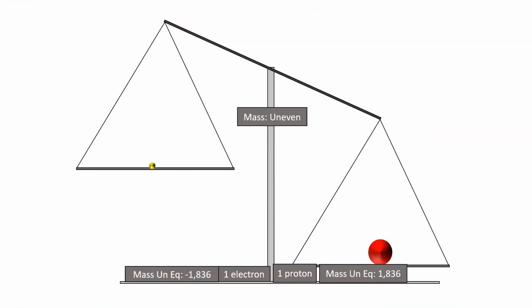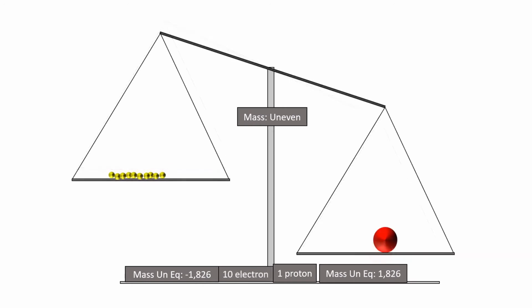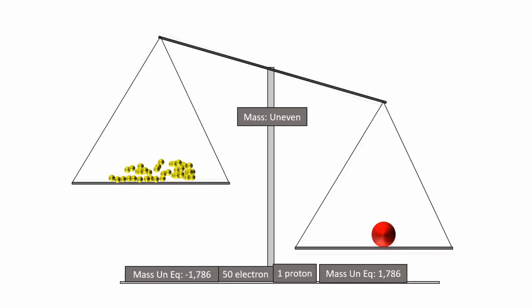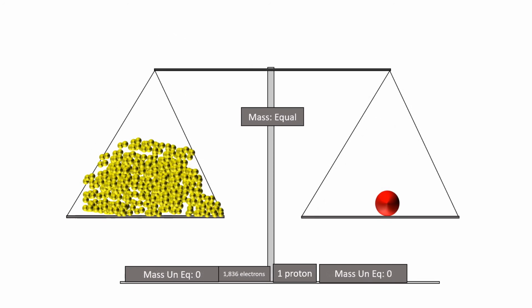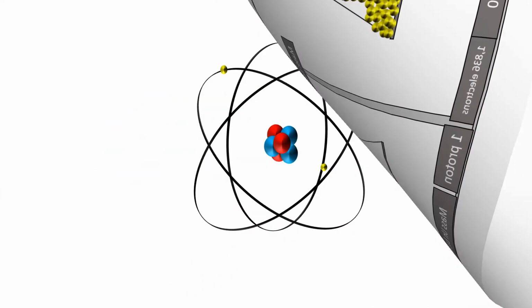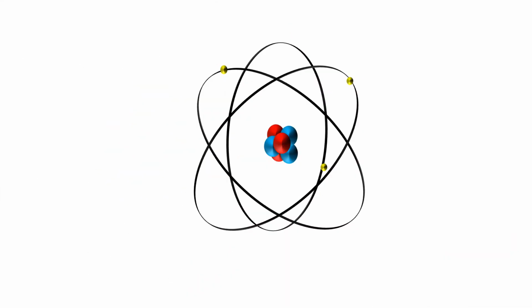It takes not 1, not 10, not even 50, but 1,836 electrons to equal the mass of just 1 proton. There are over 100 types of atoms, with only 92 of them occurring naturally and the rest occurring in labs.